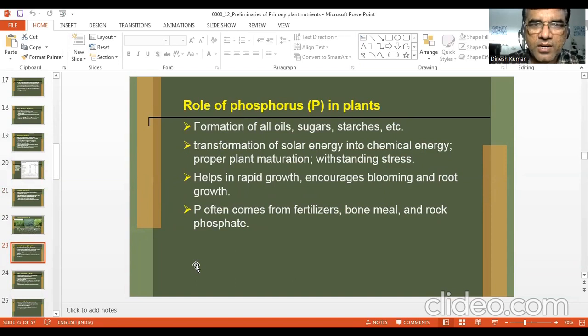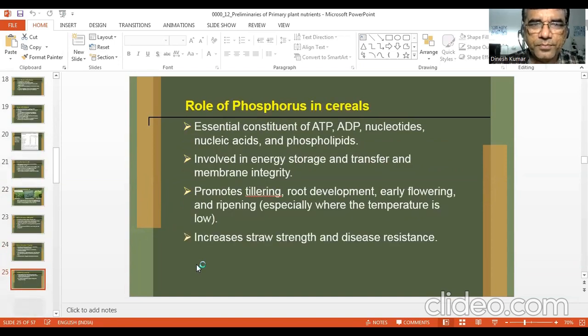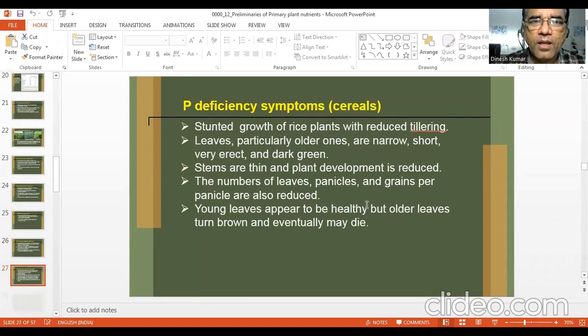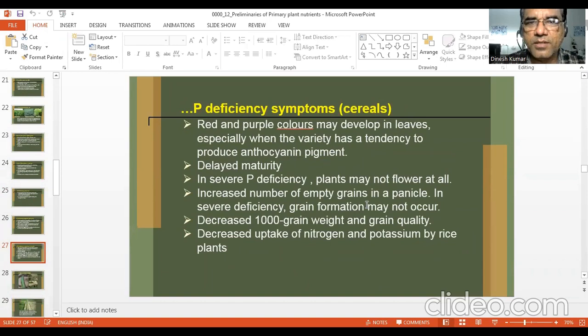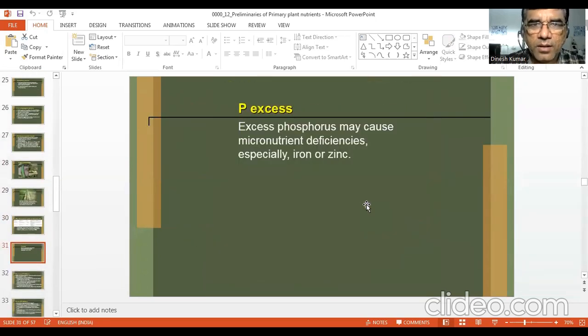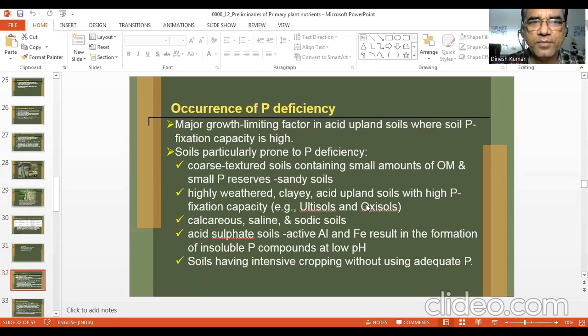Now we also started the role of phosphorus, and we have seen the important deficiency symptoms, meaning dark green color with coloration. Anthocyanin pigmentation is there, which is reddish in color. And we have seen deficiency symptoms in cereals, particularly reduced root growth, reduced flowering, delayed maturity, and decreased tillering due to phosphorus deficiency. Excess phosphorus may cause micronutrient deficiency, particularly iron or zinc.